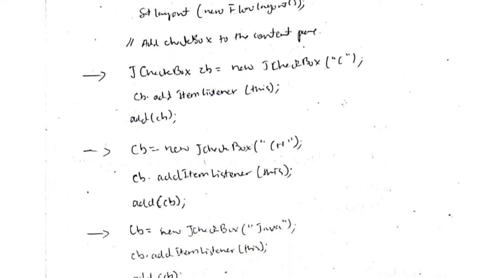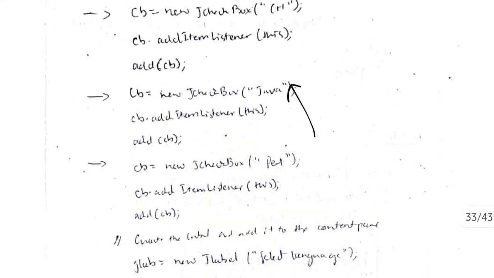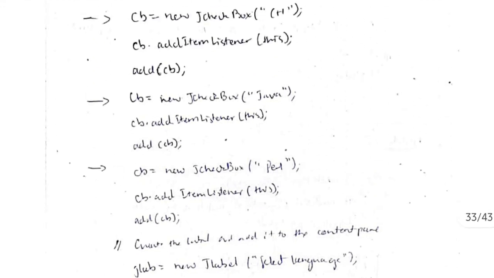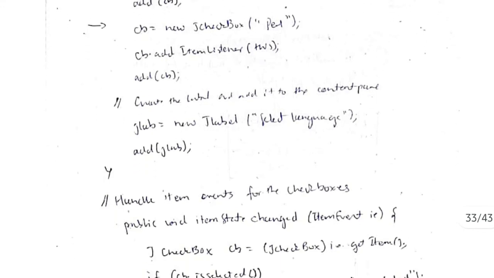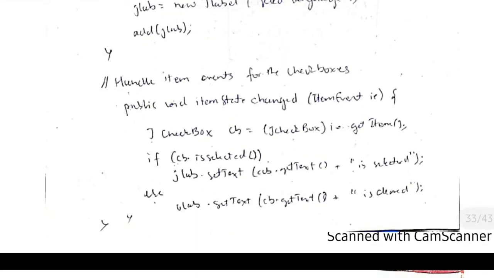First I will write here C, the same thing for C++, then for Java, and then for Perl. Okay, so I'll have 4 things here, and for each one I will be adding an item listener, and then I will be defining the label as set language, select language. Initially it will show select language, and then based on what item I choose, it will be shown.